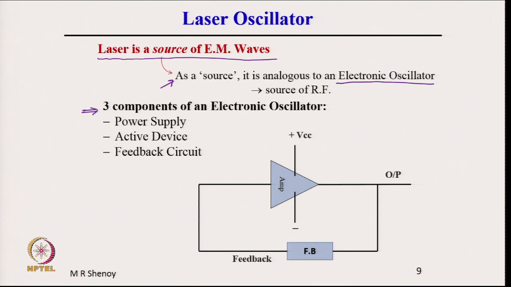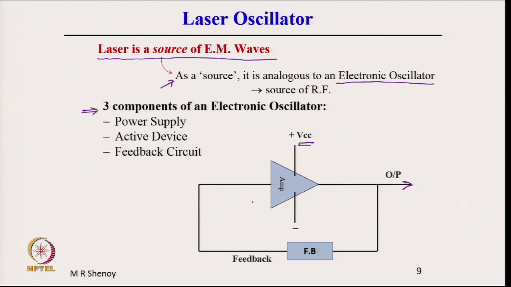There is an amplifier here which is powered by a voltage supply, and then there is a feedback circuit, a feedback component. This is a general schematic, and we have the output which comes out here. So, what is shown is an amplifier with a feedback circuit.